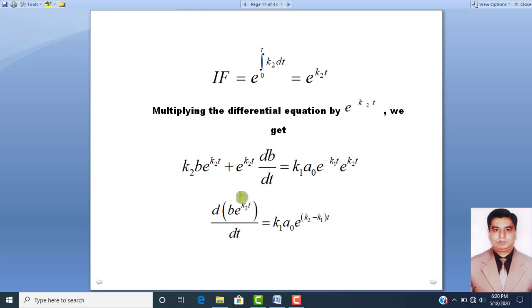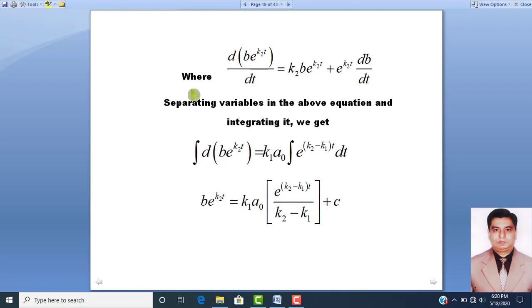Just by rearranging, we can say that d of B e raised to power k2t over dt is equal to k2B e raised to power k2t plus exponential base raised to power k2t into dB over dt. Dear students, now we will separate the variables and then integrate this equation.